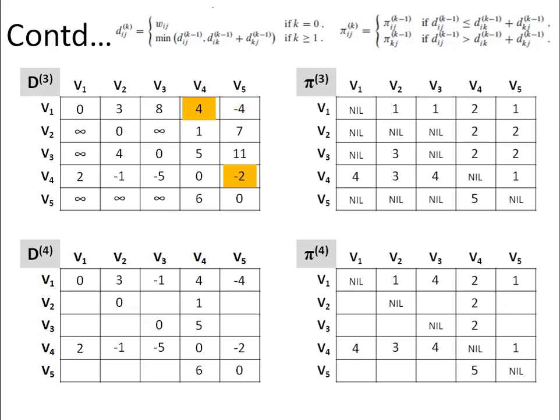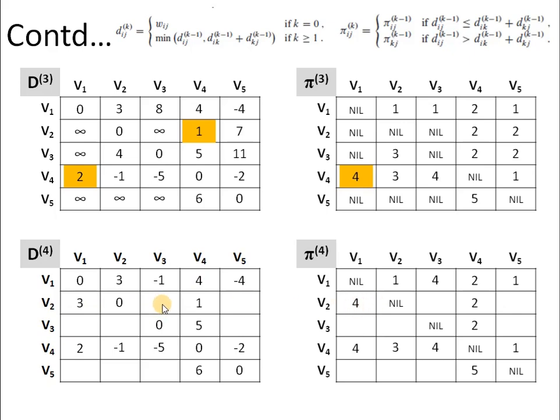Now talking about vertex V2. So V2 to V1, the path to be followed is 2 to 4 and then 4 to 1. So the current entry is equal to infinity, but if we go via V4, then the distance comes out to be 2 plus 1, 3. So the distance has to be updated to 3 now, and now we are reaching via V4. So the predecessor comes out to be 4 only. So here we have placed 3 and the predecessor is the vertex 4.